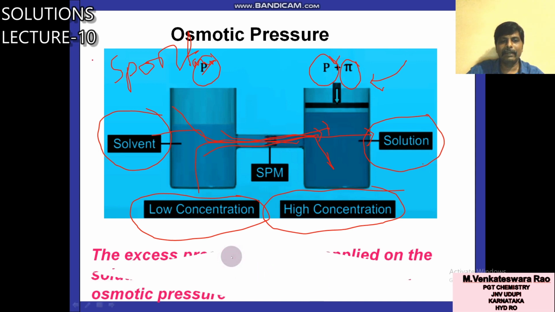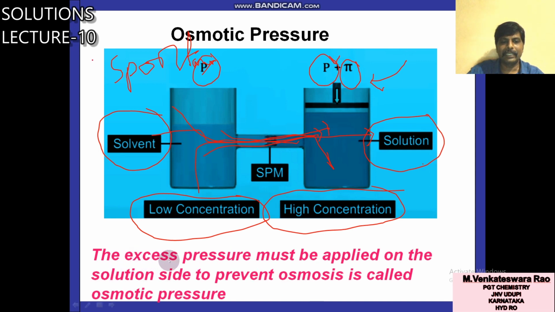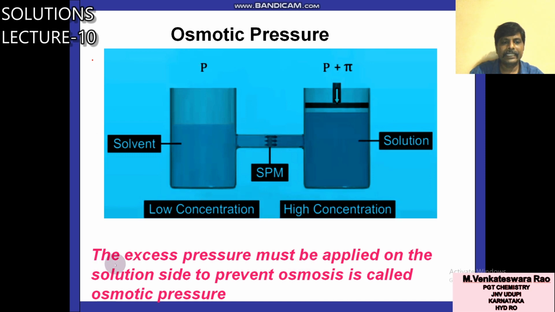So that excess pressure must be applied on the solution side to prevent osmosis, is called osmotic pressure. If you apply this additional pressure pi, this flow of solvent from this side will stop.